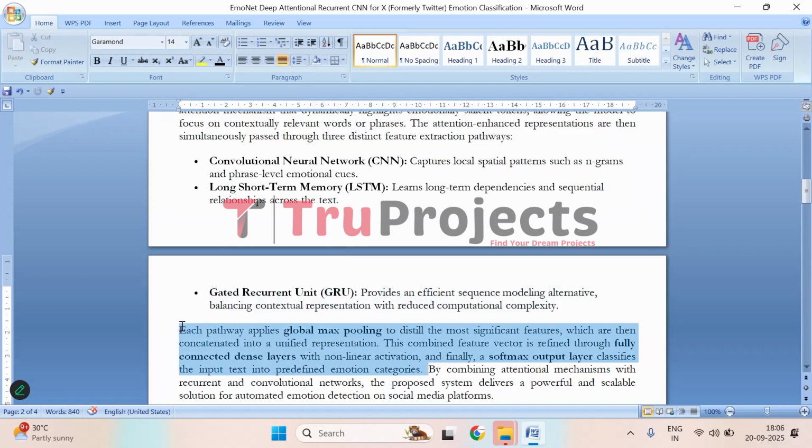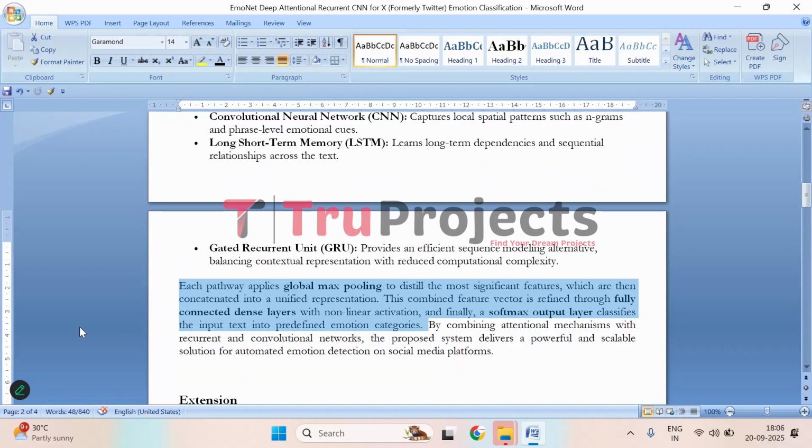After passing through the CNN, LSTM, and GRU pathways, each set of features undergoes global max pooling. This step helps to extract the most important and relevant features from each pathway, reducing the data to a more manageable and meaningful representation.